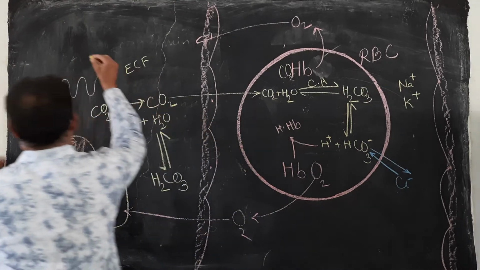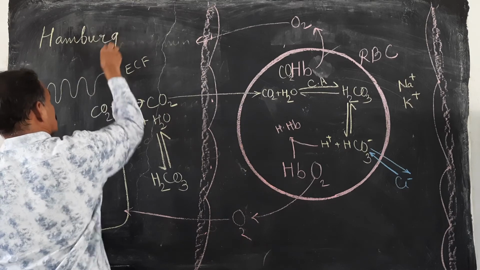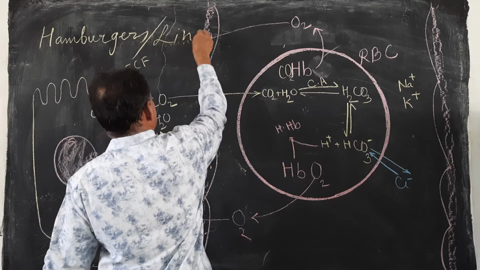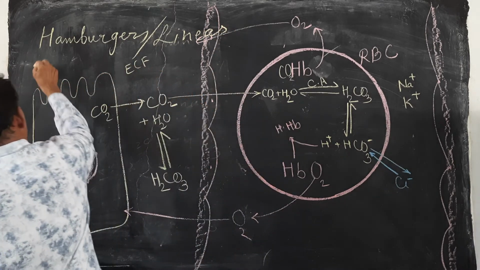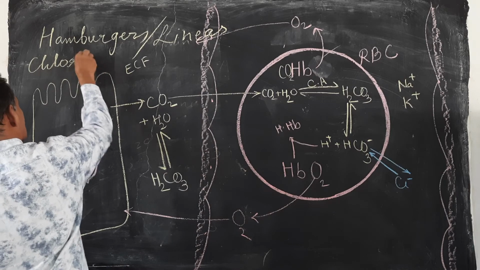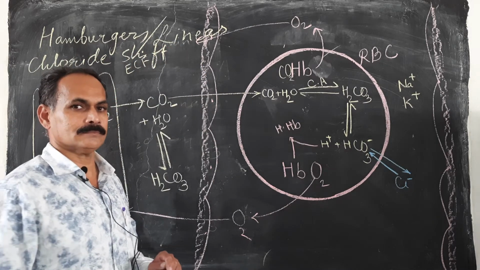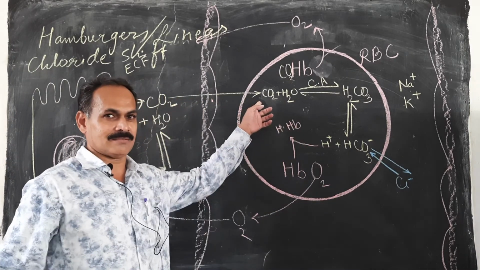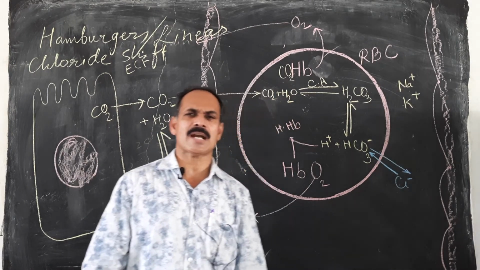This is called the Hamburger phenomenon, or it is also called the Linnaeus phenomenon, or the chloride shift. When CO2 enters inside the cell, Cl also enters inside the cell, right? I hope this is sufficient for your understanding.